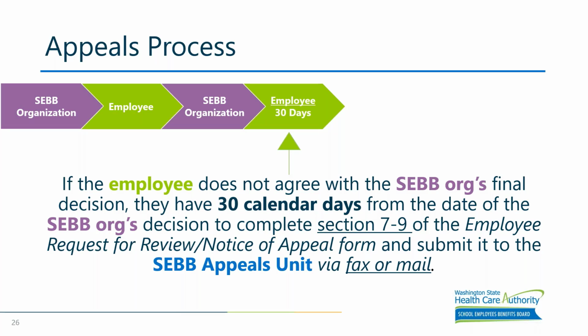The date that you made the decision, as a reminder, is again in section 4, page 5 of the appeal that we spoke about on a previous slide. Appeals are considered to be timely if we have received the appeal by the 30th day following the employer's response. If the appeal is received by the Health Care Authority after 30 days, it is considered untimely and will not be processed. The employee will be mailed a letter that informs them that their appeal was determined to be untimely.